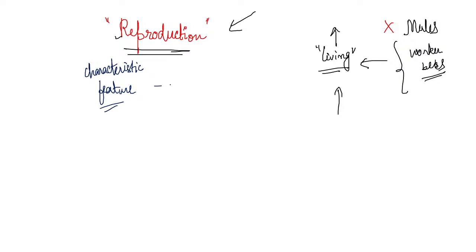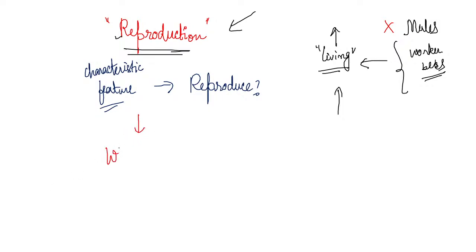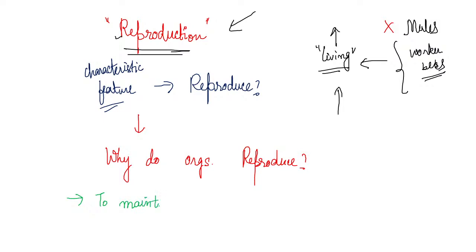And why will they reproduce? What is the need for reproduction? Why do we need to reproduce? If we don't reproduce, what will happen? This question is very, very important: why do organisms reproduce? The answer to this question is to maintain the continuity of the species.